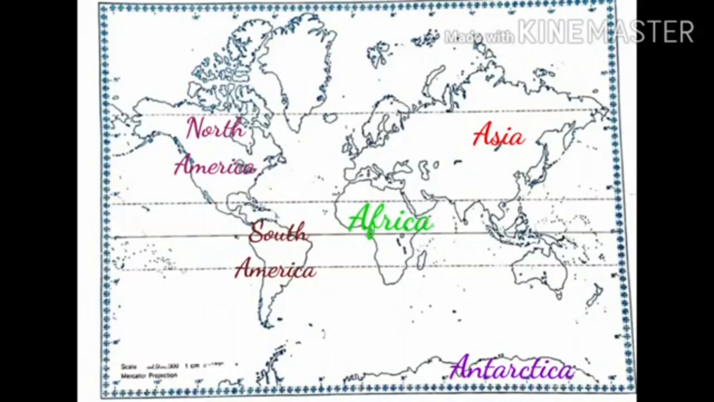Children, Europe is Asia's neighbor and is located entirely in the northern hemisphere. Do you know, children? Europe and Asia are sometimes together known as Eurasia. Children, what is Eurasia? Yes, Europe and Asia are sometimes together known as Eurasia. Europe is the sixth largest and most developed continent.